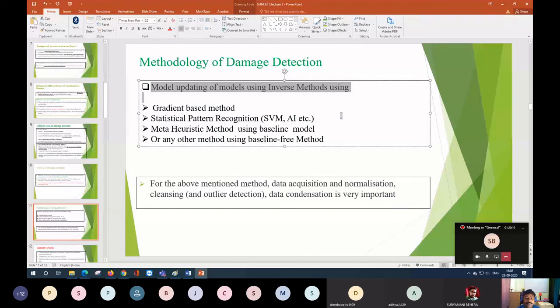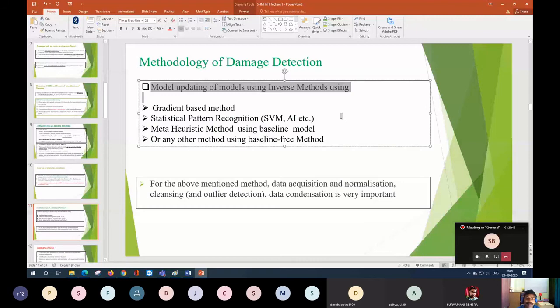What they used to do, suppose they have machines, that machine can be a prototype, and that machine is basically established in many various factories. In one factory, in various locations they can establish. Now suppose they are able to detect damage of one machine, using that data they also can detect the damage of other machines. Okay, but in our case all the models are unique, and for each building you should have a unique model, and that model should be correct. Unless your forward model is correct, you will land up with wrong data, a wrong prediction.